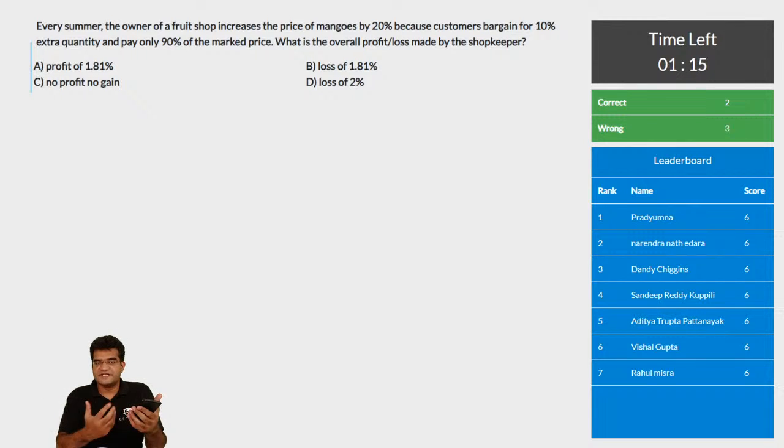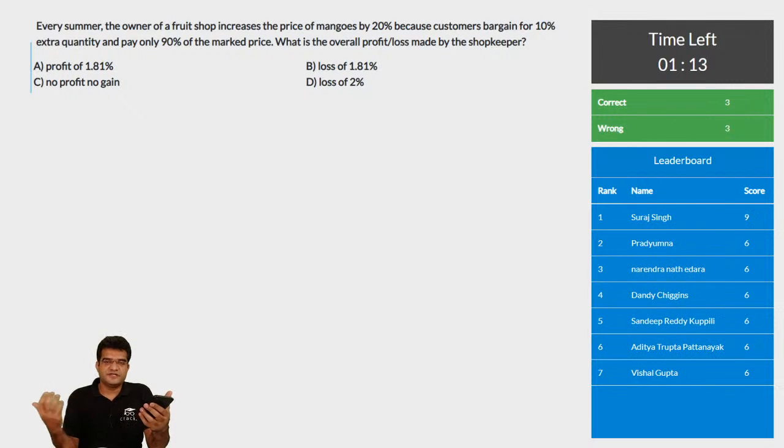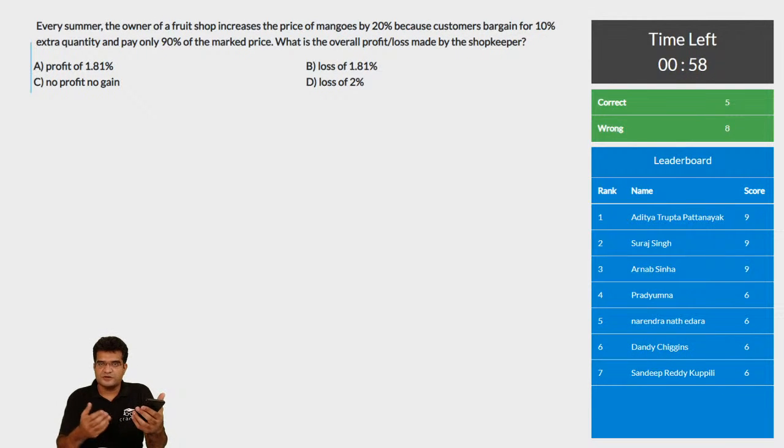If things have gone wrong in one section, one of the most important things is to at least get 1 or 2 questions correct in the new section. Because once you get 1 or 2 questions correct, you will get into the zone and you will not still be thinking about the older section. So just focus on getting at least 1 question correct, and then focus only on the new section.